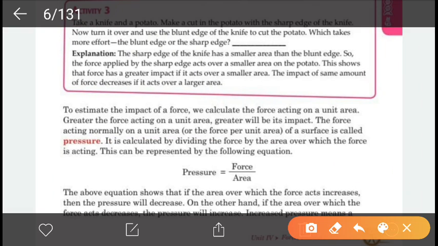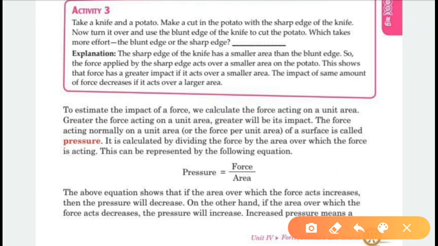Here we have an activity. In activity number 3, take a knife and a potato. We make a cut in the potato with the sharp knife. So we take the knife and from the sharp edge we are cutting the potato.